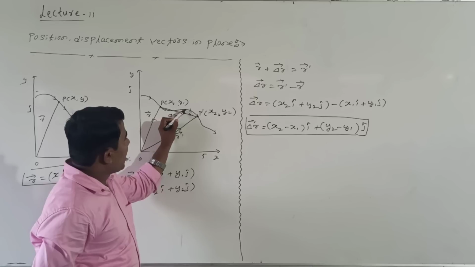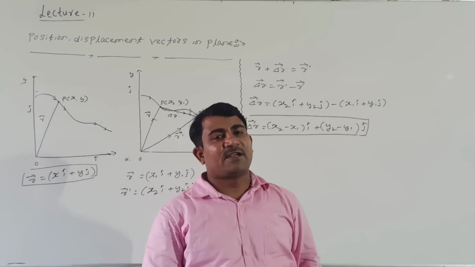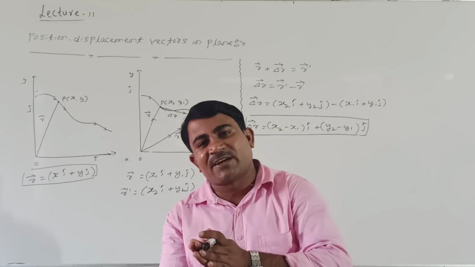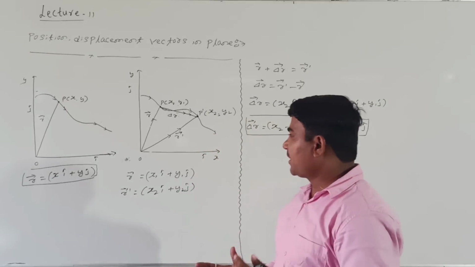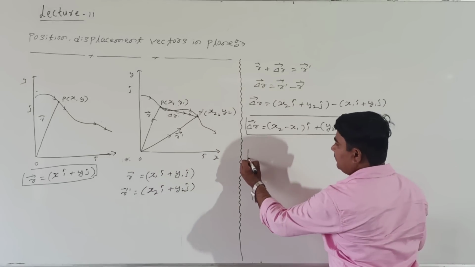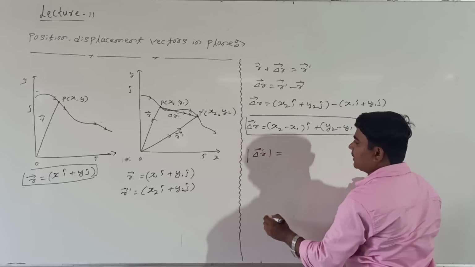This path length is always greater than the value del r. Already we said that the path length of the body is always greater than the displacement traveled by the body. Then how to write the magnitude of the displacement vector? Magnitude of the displacement vector del r can be written equal to, how to write?